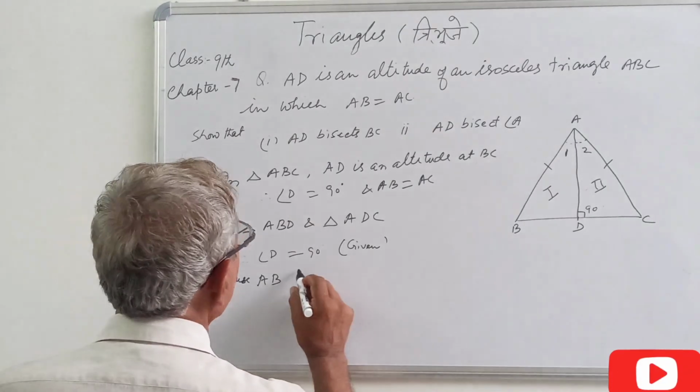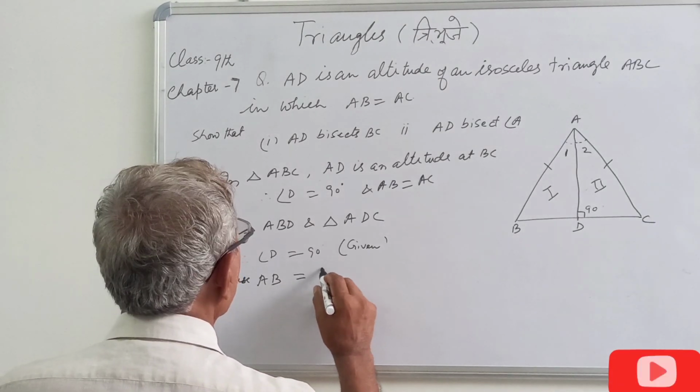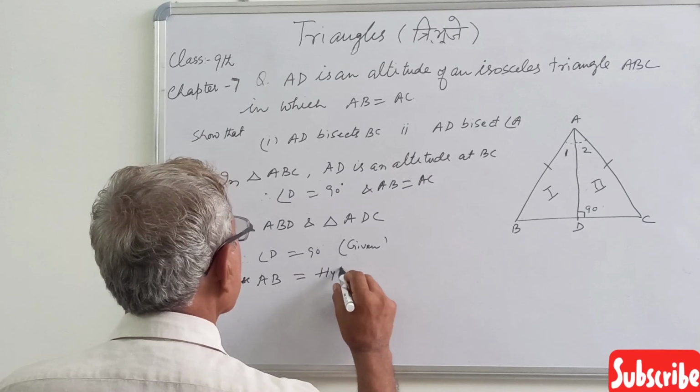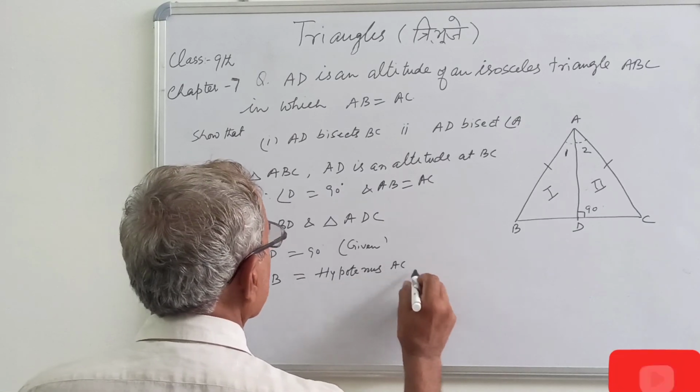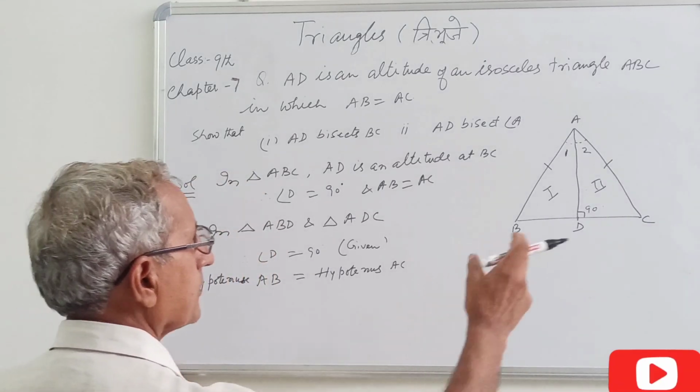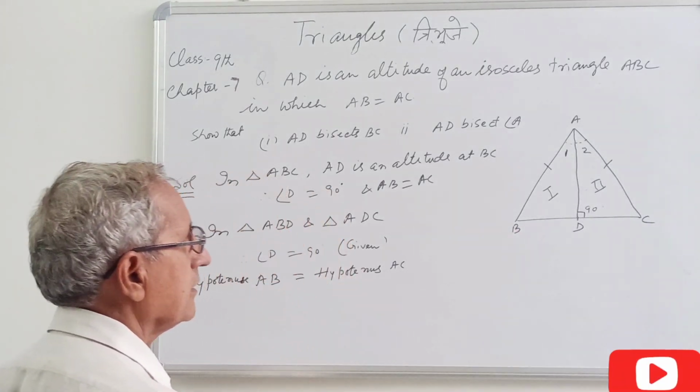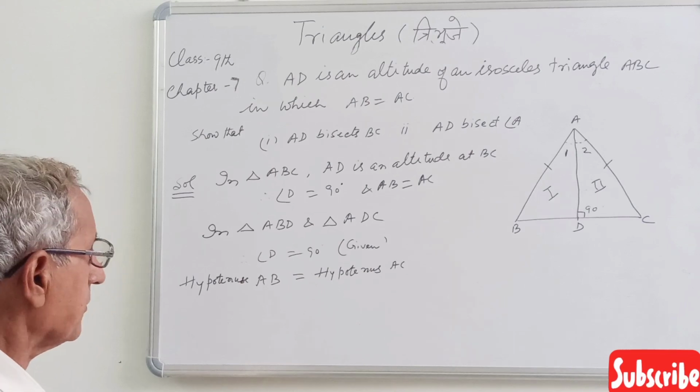Hypotenuse AB equal to hypotenuse AC, the side opposite the right angle. In a right triangle, that is the hypotenuse.